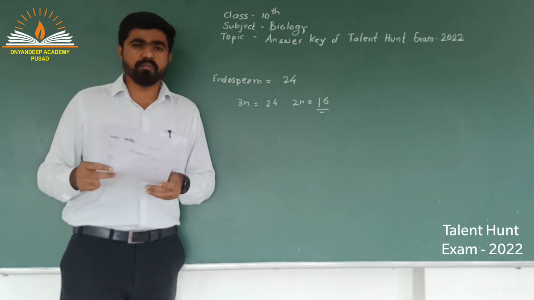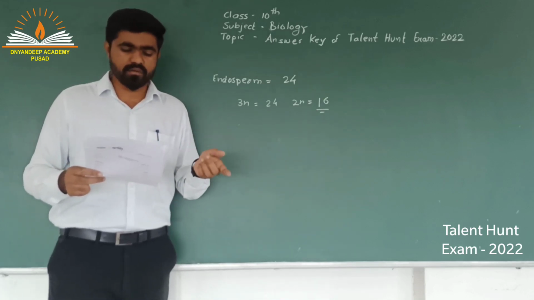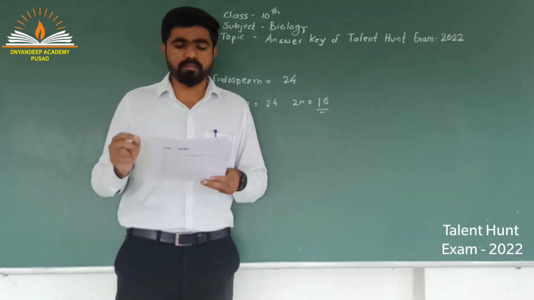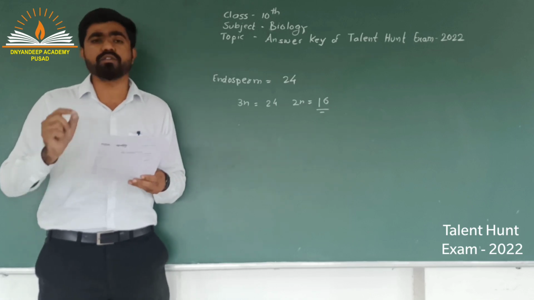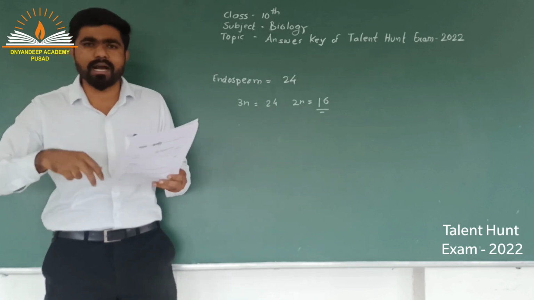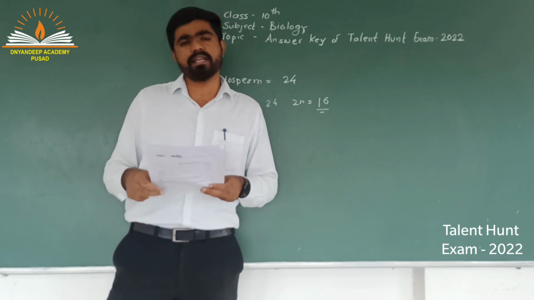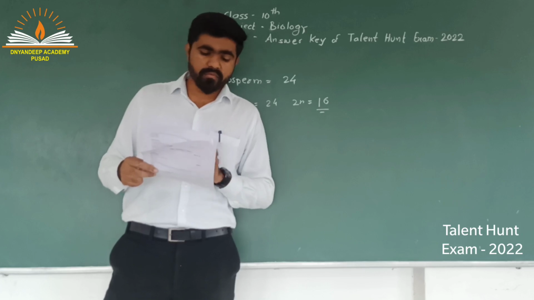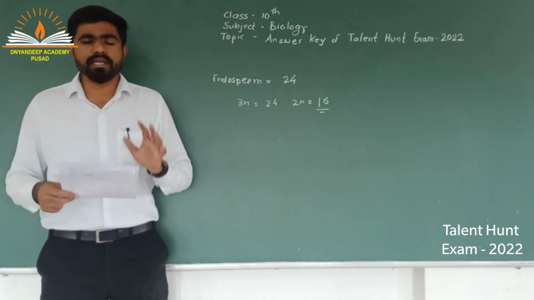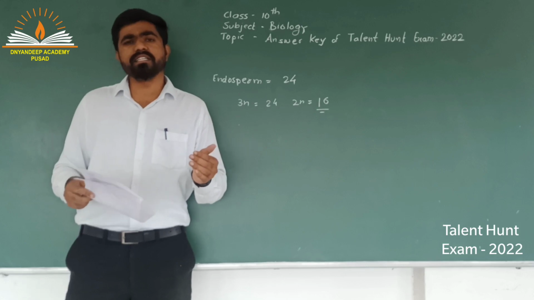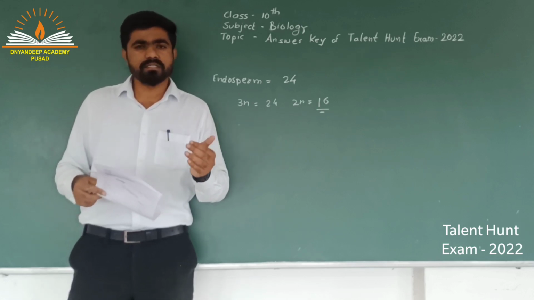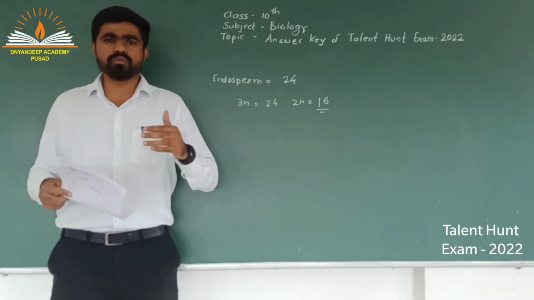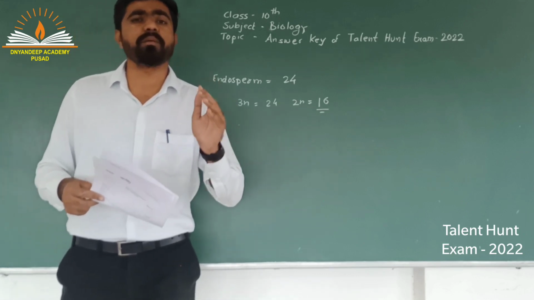Next question, question number 34 of set A, and this is question number 39 of set B. In most mammals, the testes are located in the scrotal sac, that is outside the abdominal region. And why? The correct answer is option B, sperm formation, because the testes are kept 2 to 3 degrees Celsius below the average normal body temperature, that is 37, and that's why the testes are located outside. That temperature is essential for spermatogenesis.